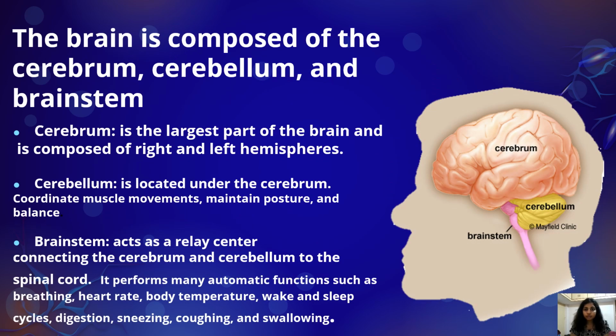The brain is composed of three main sections, that is cerebrum, cerebellum, and the brainstem. The cerebrum is the largest portion of the brain and is composed of right and the left hemisphere. It also performs some of the higher functions such as interpreting the information of touch, vision, hearing, and speech, reasoning, emotions. Cerebellum. It is located under the cerebrum and it performs the functions like muscle movement, maintaining the posture and the balance of the body.